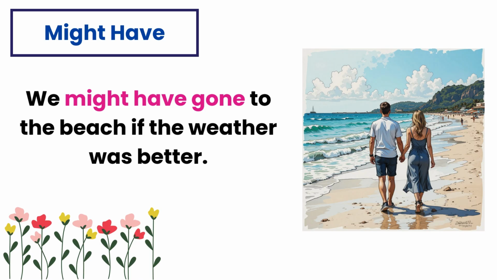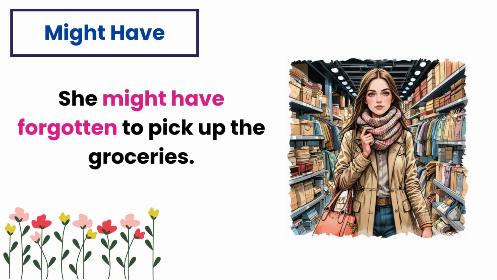We might have gone to the beach if the weather was better. Here, might have expresses uncertainty about going to the beach, contingent on better weather. She might have forgotten to pick up the groceries. In this sentence, might have suggests it's possible that she forgot but you're not sure.